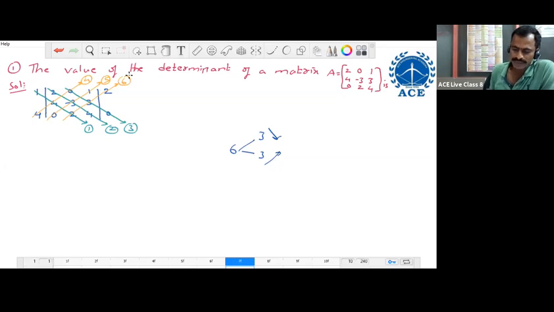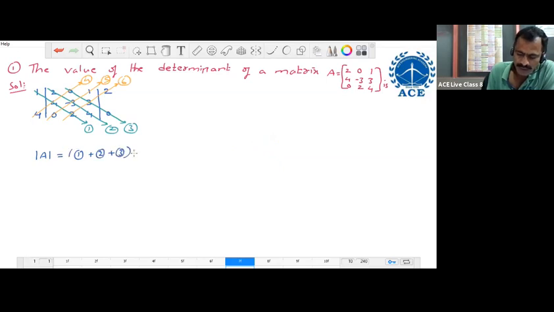Now we write the value. Determinant equal to the sum of the 3 lines from top to bottom minus the sum of the 3 from bottom to top, 4 plus 5 plus 6. Along the first line, find the product of 3 elements and write that number in place of 1. 1 into 4 into 2, 8.